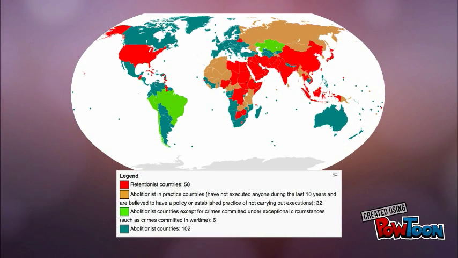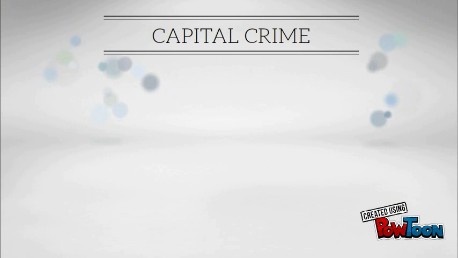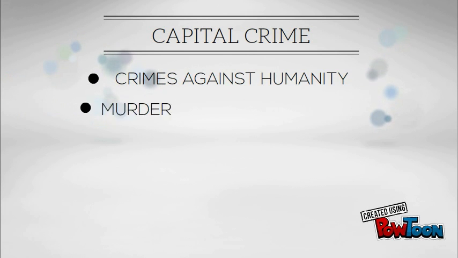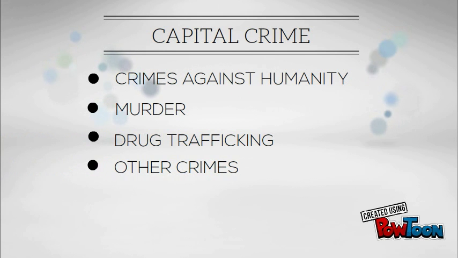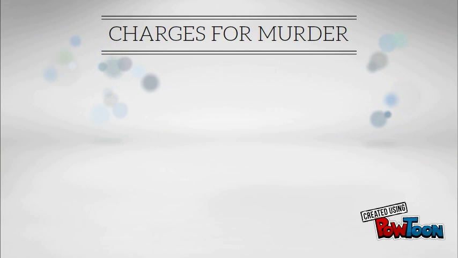Where is it used? So, as you can see on the map, it is used by 58 countries in the world. So what crimes is the death penalty used for? Well, as you can tell, capital punishment is used for capital crimes. These include crimes against humanity, murder, drug trafficking, and other offenses, including sexual assault involving a minor of age under 14, 13, or 11.